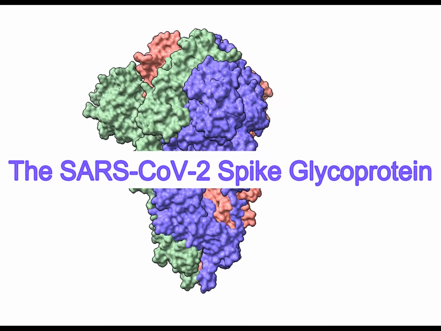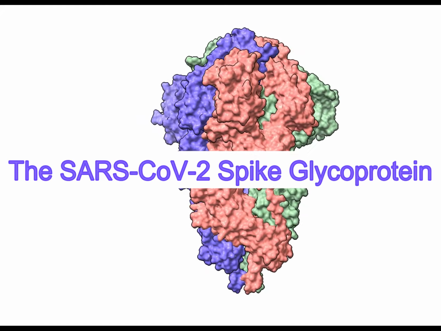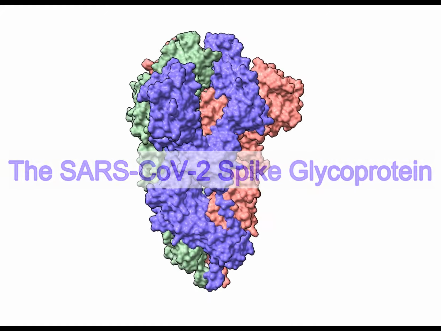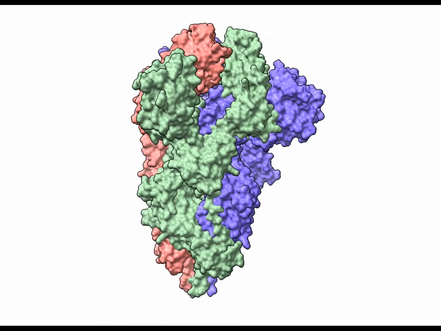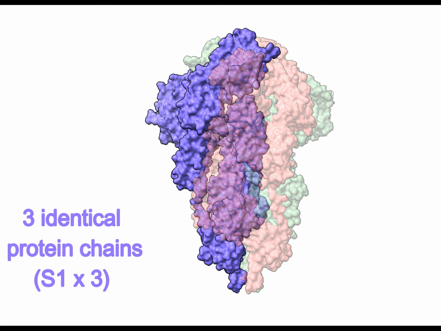The spike protein is one of four major structural proteins present in COVID-19, and is responsible for the binding of the virus to ACE2 proteins present on the surface of several human cells. It's composed of three identical protein chains, forming a trimer.